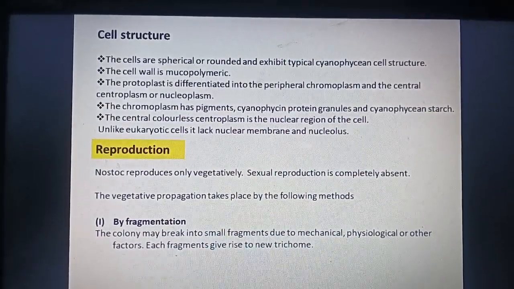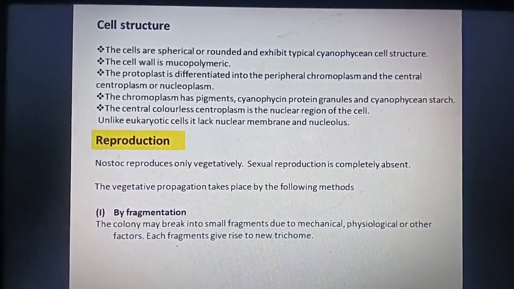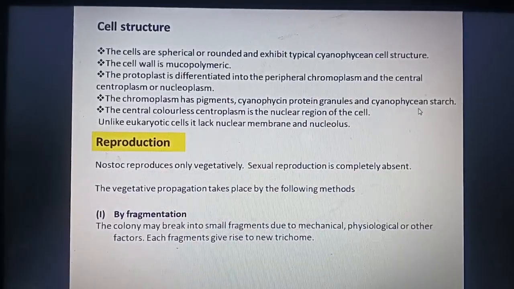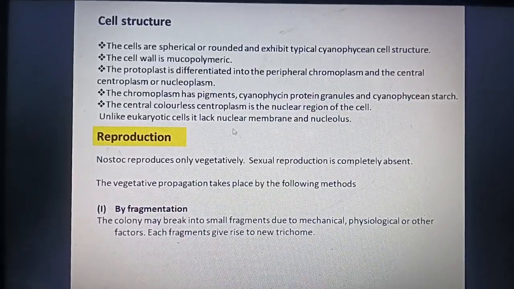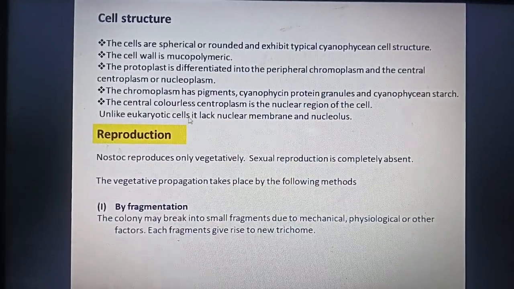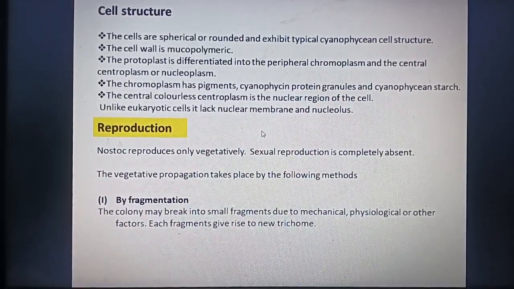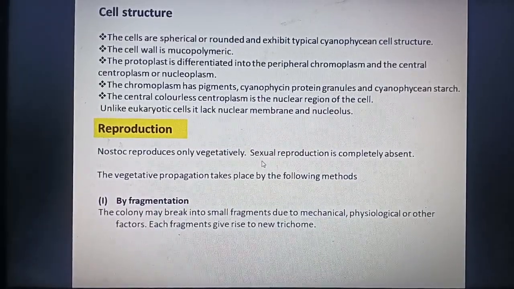We know that cyanobacteria or the cyanophycean members contain cyanophycean protein granules and cyanophycean starch. It has a prokaryotic cell structure. So come to the topic, that is the reproduction. Reproduction in Nostoc is only vegetative. Sexual reproduction is completely absent.